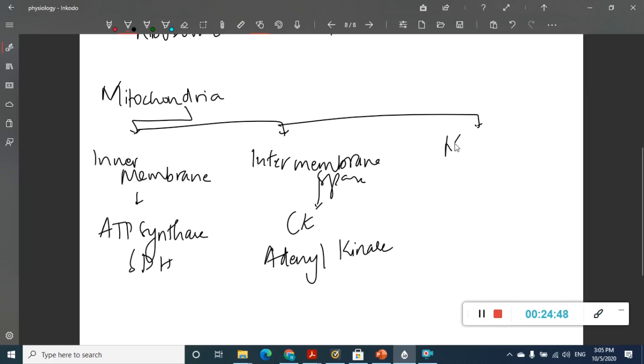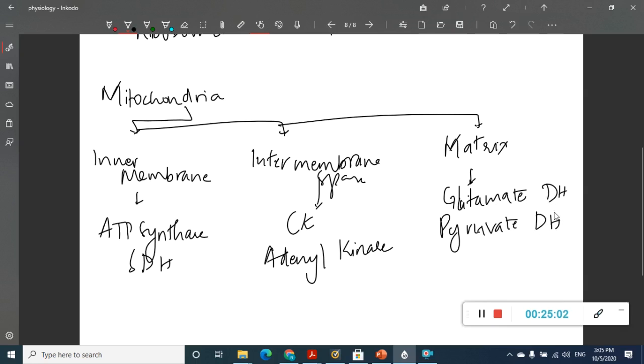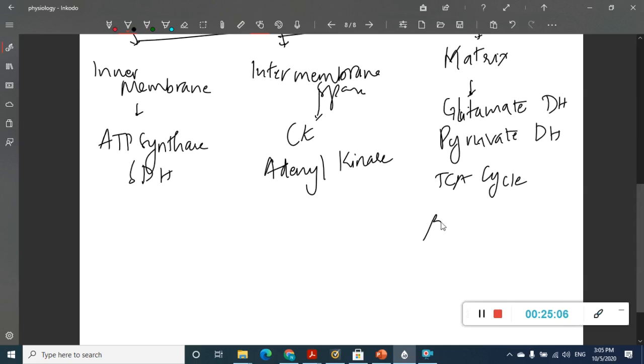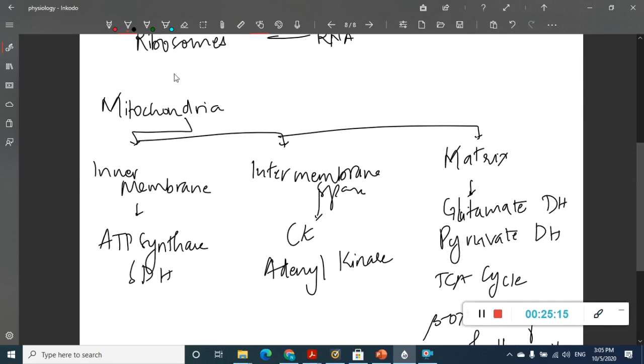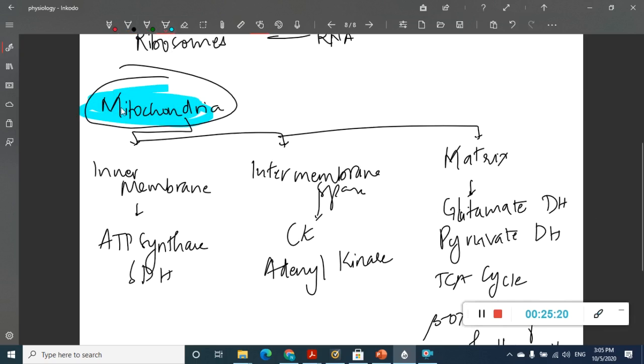Then what about the markers of the matrix? For the matrix, the markers will be glutamate dehydrogenase, and also pyruvate dehydrogenase, and enzymes of the TCA cycle, and also enzymes of beta oxidation of fatty acids. All these can be the markers of mitochondria. So this is very important. These mitochondrial markers are very, very important, which you should not forget.